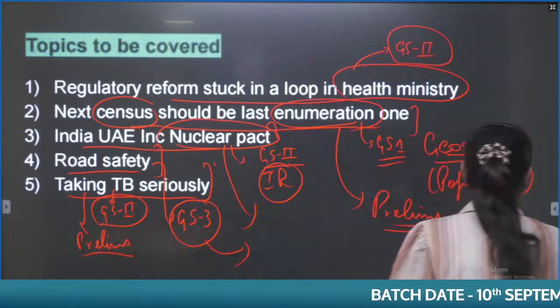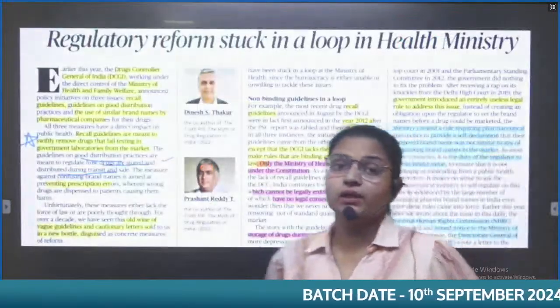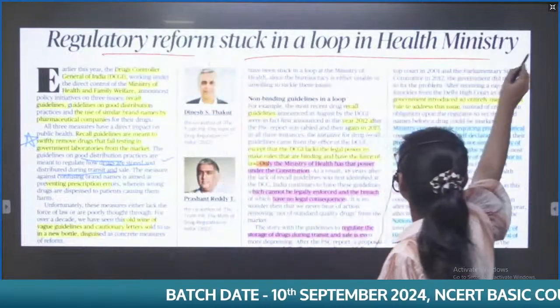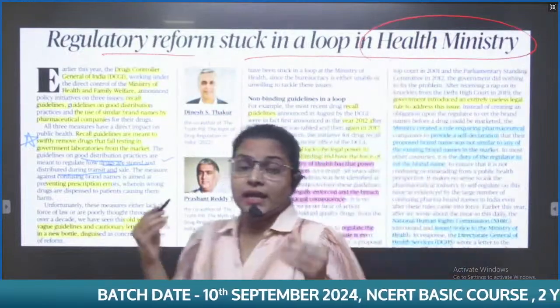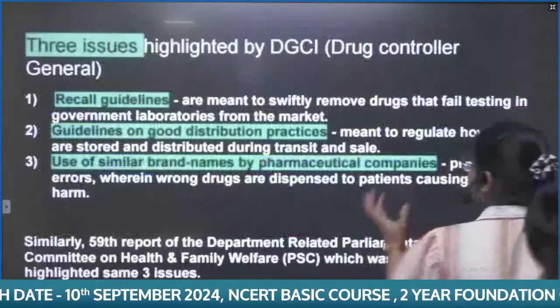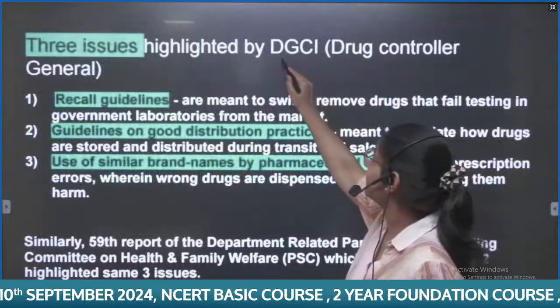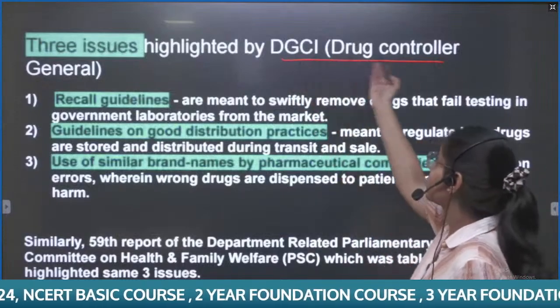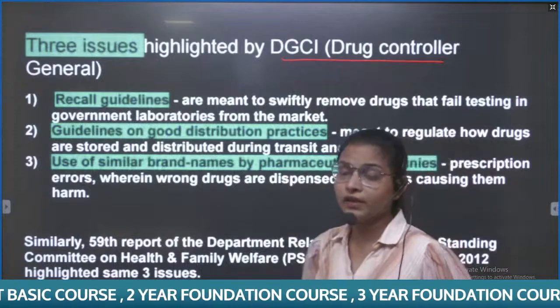Moving further, the first editorial talks about the regulatory reform stuck in a loop in the health ministry. It is highlighting three problems, as recently a report has been given by the DCGI, that is Drug Controller General of India.